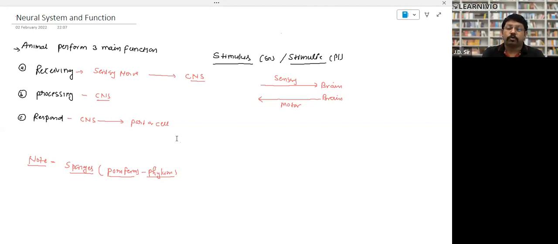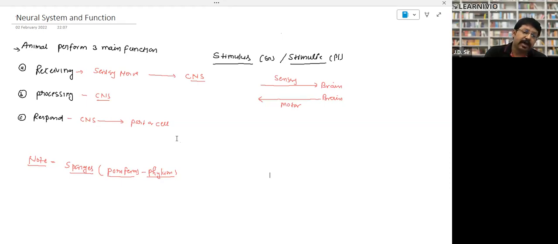So those neurons which take the information to the brain are called sensory. And after that, what will happen? The order will come back from the brain. The brain will give some order and they will bring it back, and those neurons are called motor. So we have two types of neurons on the basis of functionality: sensory, which take the information towards the brain, and motor, which bring back the information from the brain, right?